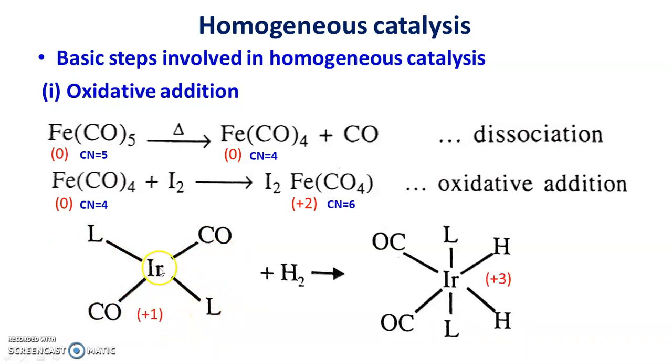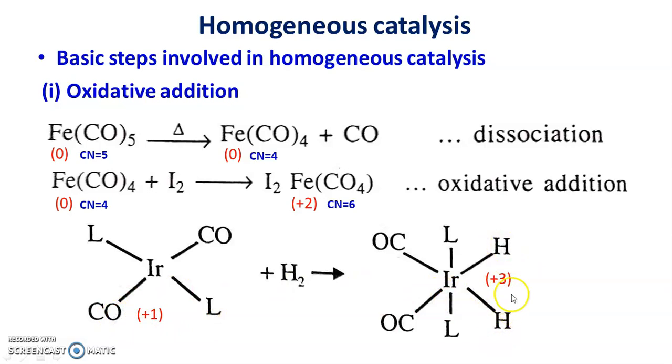Suppose oxidation state of iridium is +1 in reactant. When it reacts with hydrogen, then 2 hydrides are attached to iridium. Actually, hydrogen is treated as a negative ligand, and therefore coordination number of iridium increases from 4 to 6. At the same time, oxidation state of iridium also increases from +1 to +3.